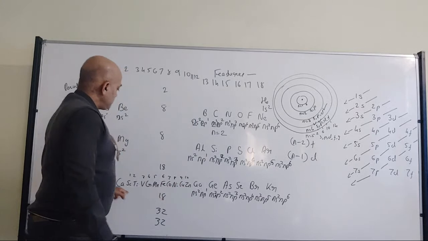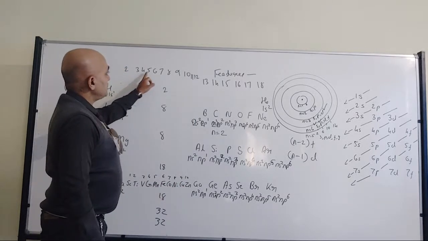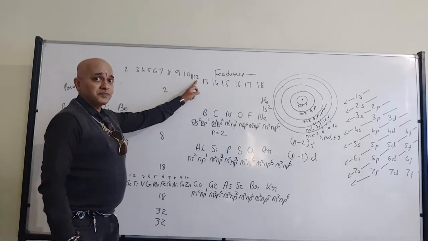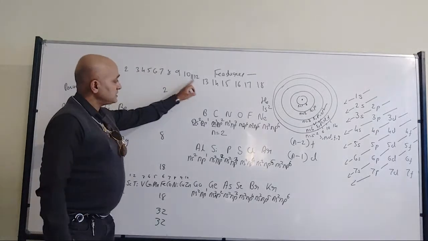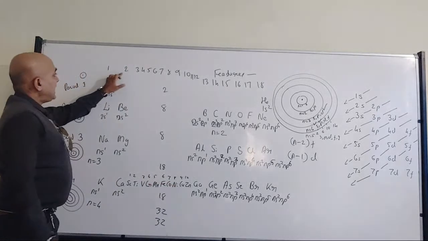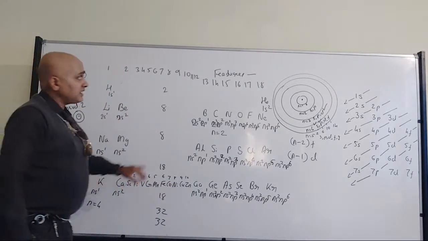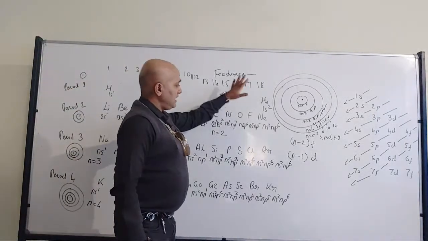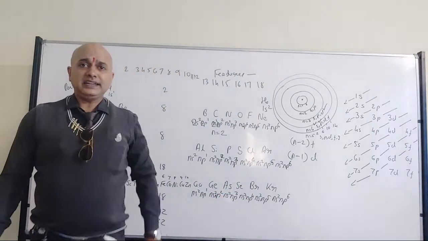It belongs to D block or transition element. 3 to 12, up to these columns, they belong to transition elements. 1 and 2, they belong to one category. From 13 to 18, they belong to another category.